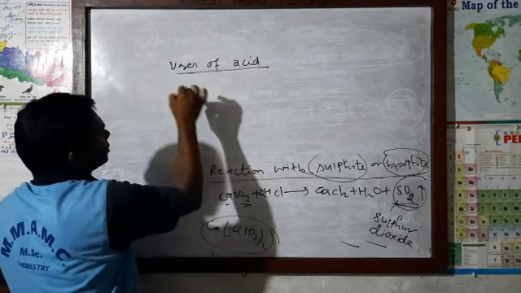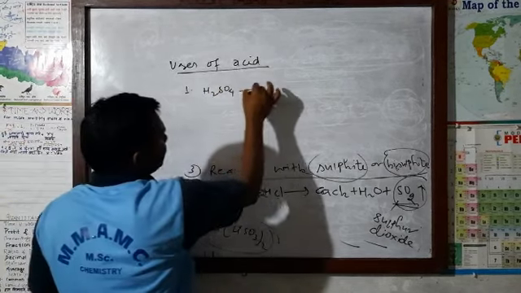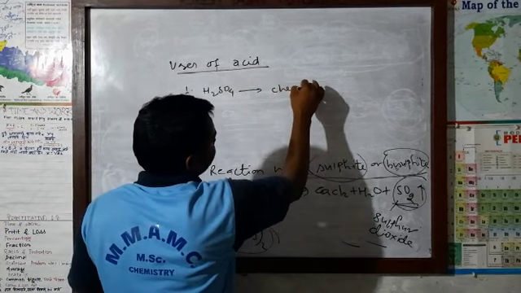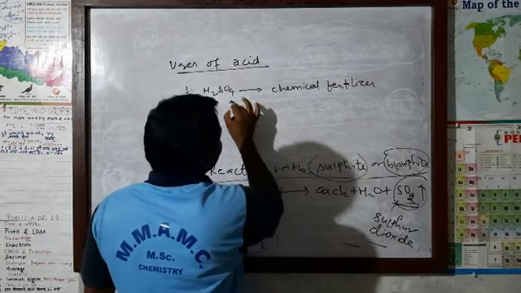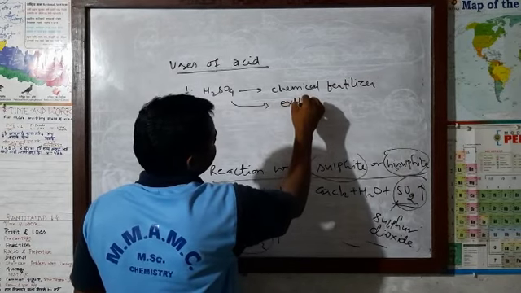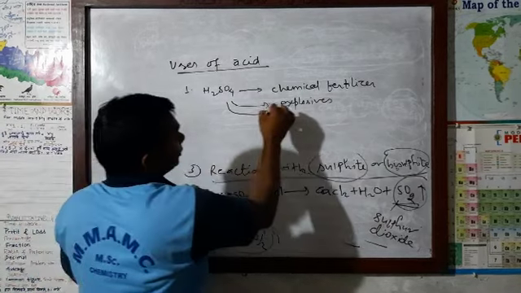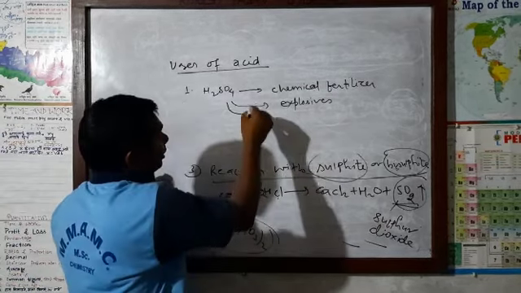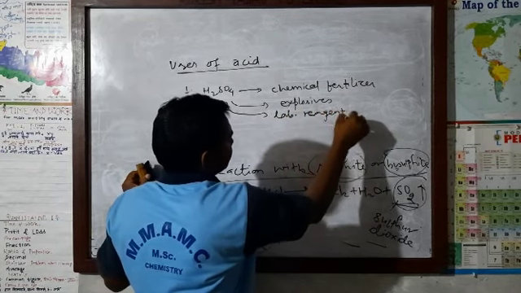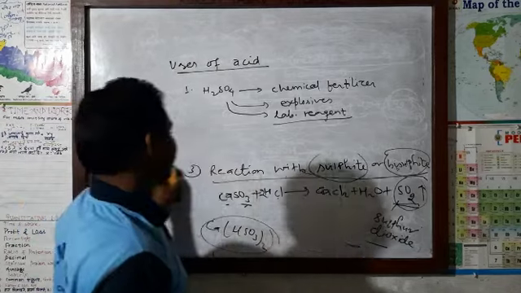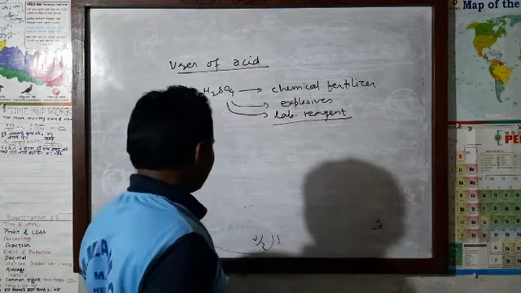Now first of all, H2SO4, sulfuric acid. Sulfuric acid is used for making chemical fertilizer. It is also used to make explosives. And it is used as a laboratory reagent also. It is used mostly in the lab, that's why it acts as a laboratory reagent.